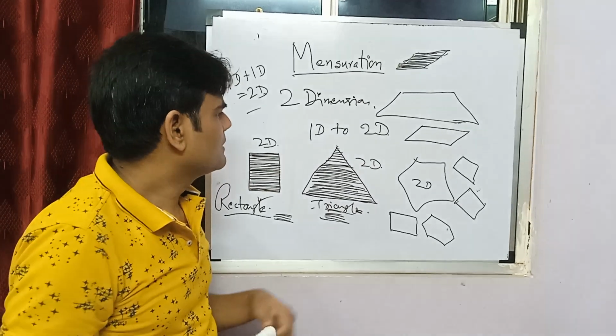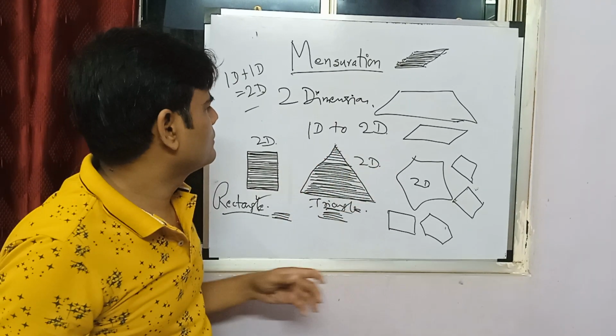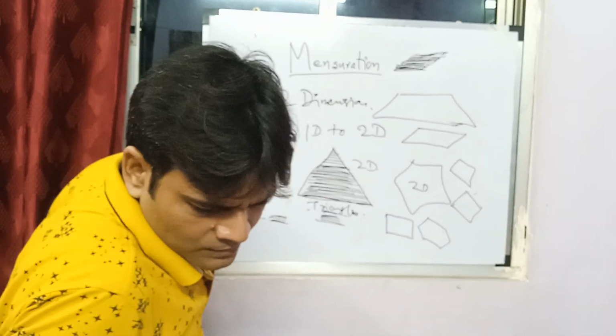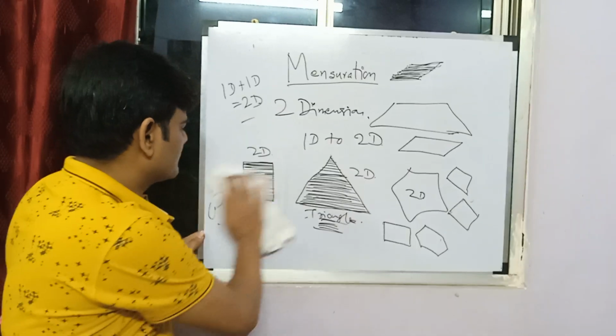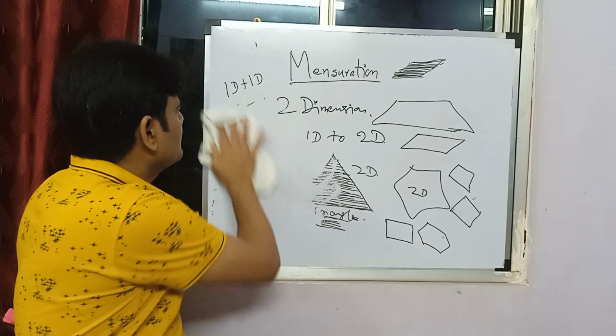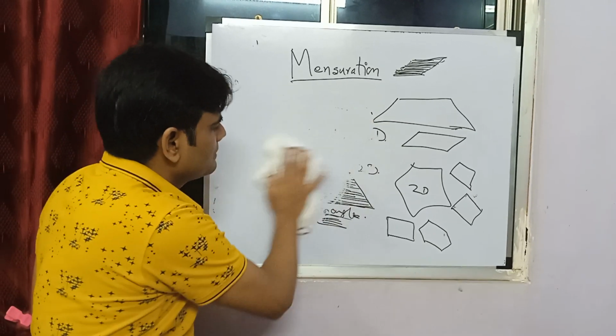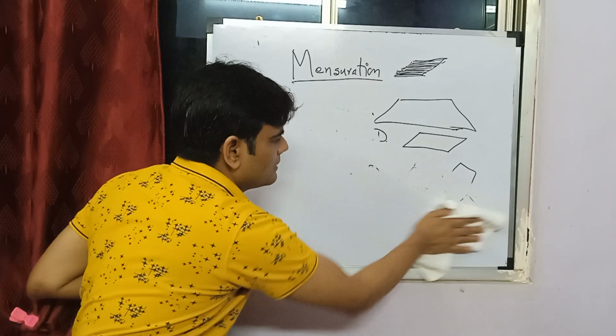We'll come to areas. When we talk about 2D, then we talk about area. In 1D we talked about length. In 2Ds we'll talk about area.